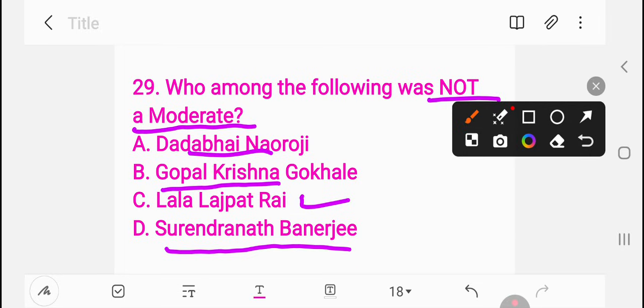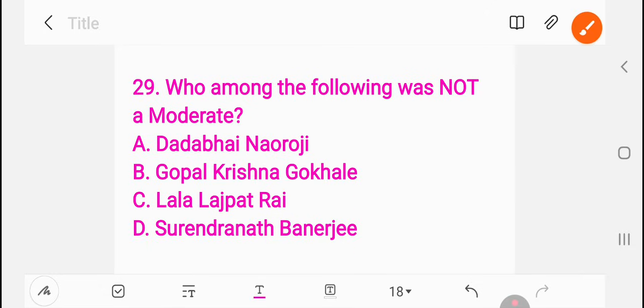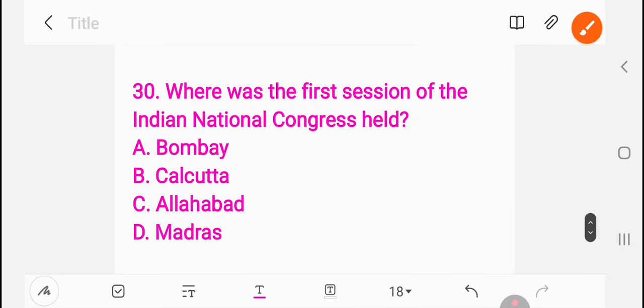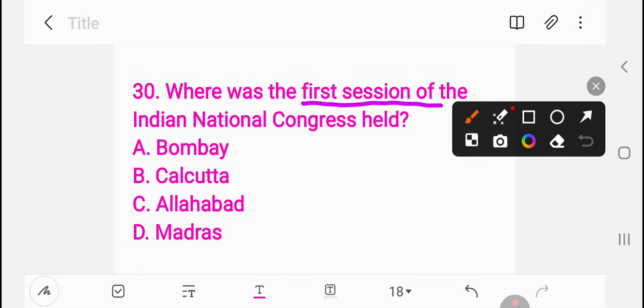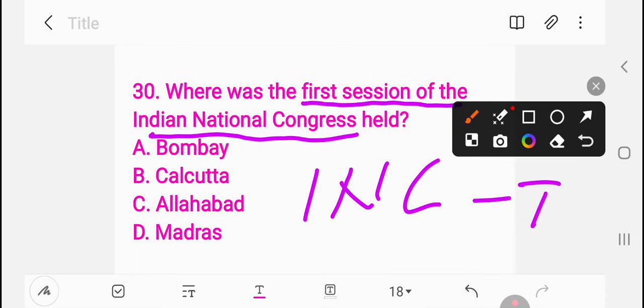Next, question number 30, the last one. Where was the first session of the Indian National Congress held? Bombay, Calcutta, Allahabad, Madras. So here the right answer is A, Bombay. This is a very important question.